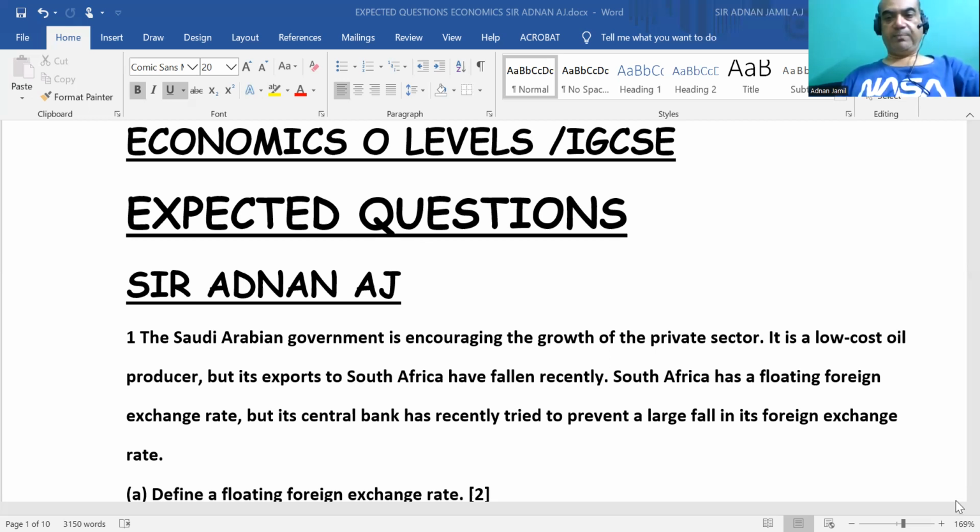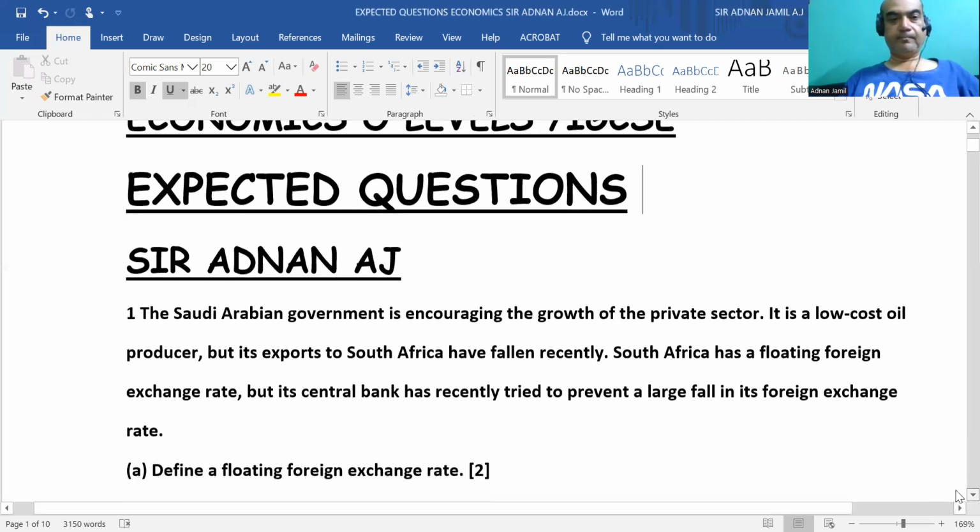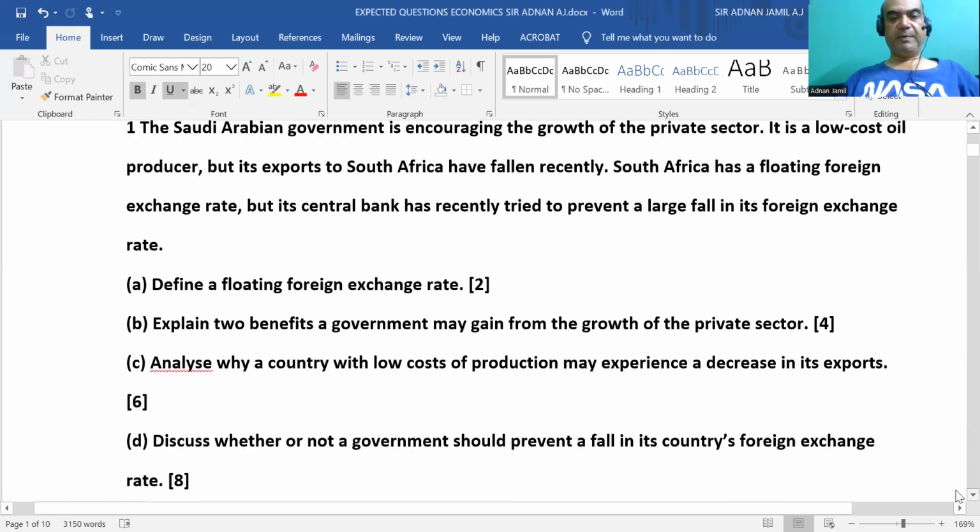So the first question I've picked, the part is define a floating foreign exchange rate, that is from international trade. Then if I move down, part B is explain two benefits the government may gain from the growth of the private sector. So this is basically the difference between the private and the public sectors, what are their advantages and disadvantages.